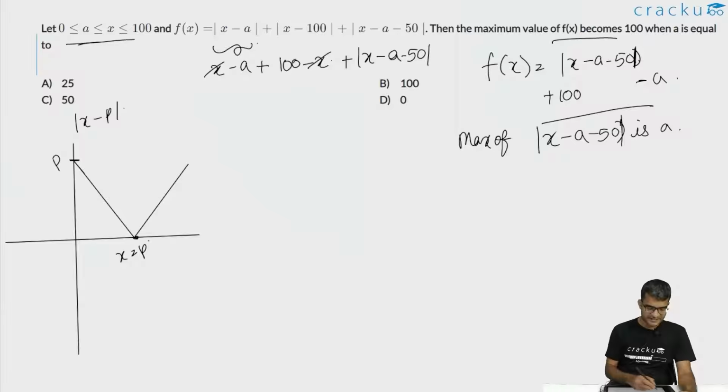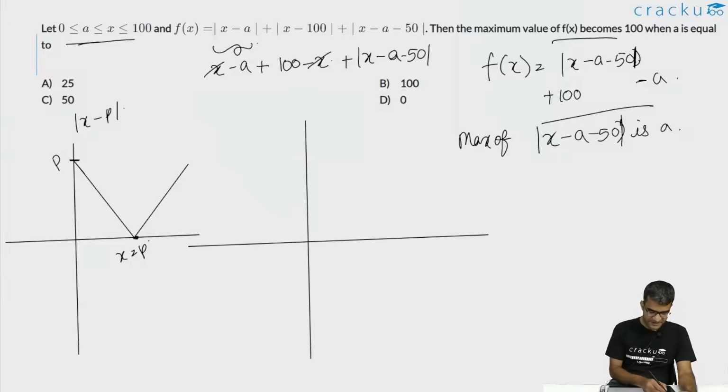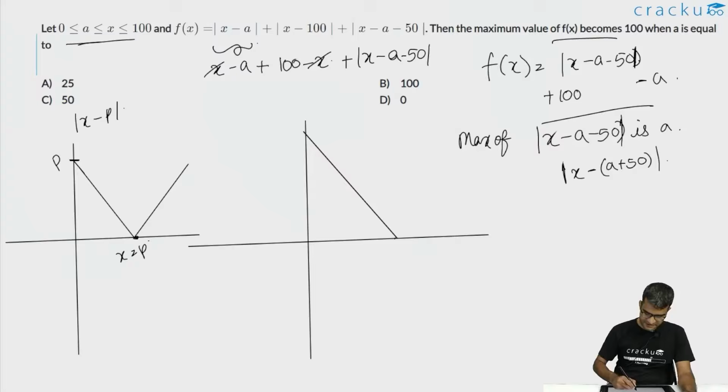In this particular case, the value of modulus of x minus A minus 50, because we can write this as modulus of x minus A plus 50. If you are just drawing this graph, it will be something like this. It will be again a V-shaped graph. It will look something like this.